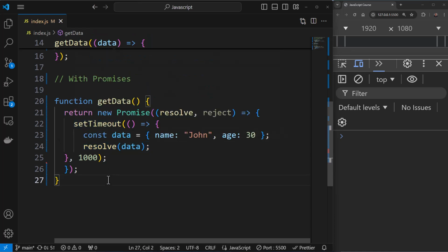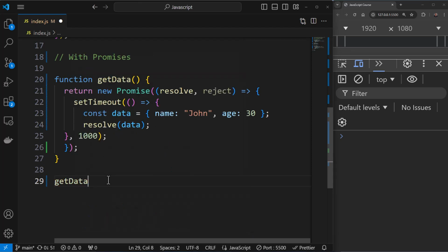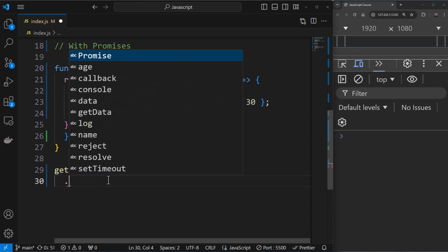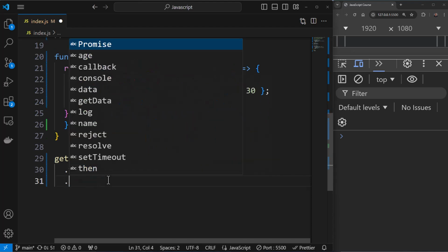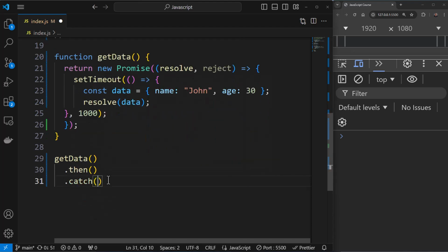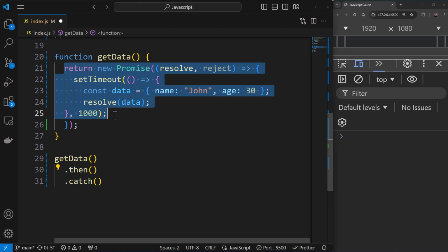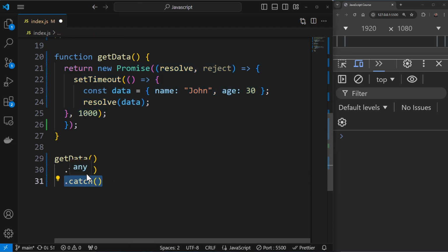So what I can do over here is I can say get data like so. I'll call get data, but now this is returning a promise, right? So I can say dot then. Now there are two methods that you need to be aware of, then and catch over here. Now what is then? If you hover on then, I might see the documentation. I'm not seeing it, but then is actually the successful completion of this promise. And if you want to handle error, then you have to do it in catch.